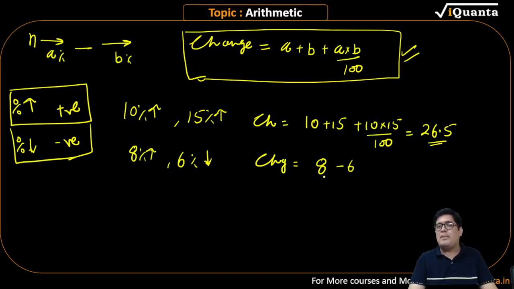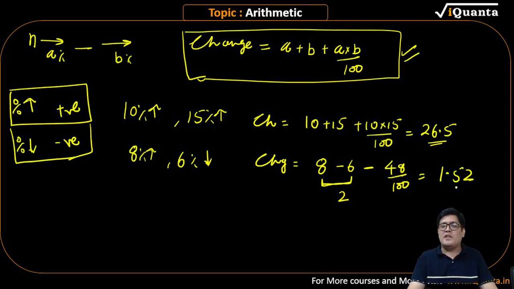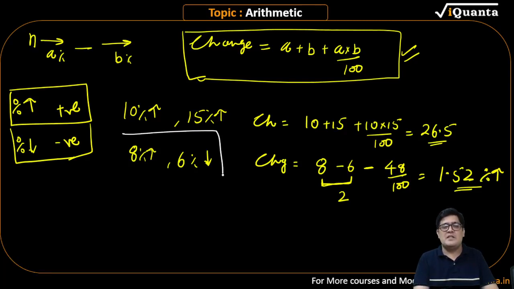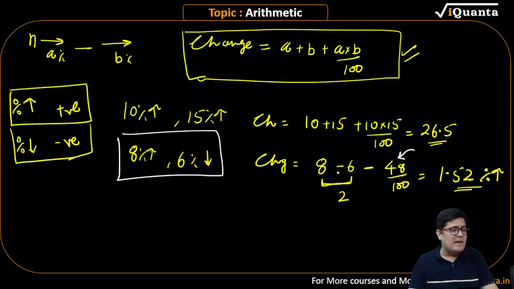Now here's the trick. One positive number, one negative number, when multiplied, will always give you negative. So how much is this? This is equal to 2. How much is this? This is 0.48, that will be equal to 1.52 because it is positive. Please observe 1.52. That means it is an increase. So what I'm trying to explain to you is two changes will always have something extra. It is never direct plus or direct minus. There is always something extra. That extra part is critical.